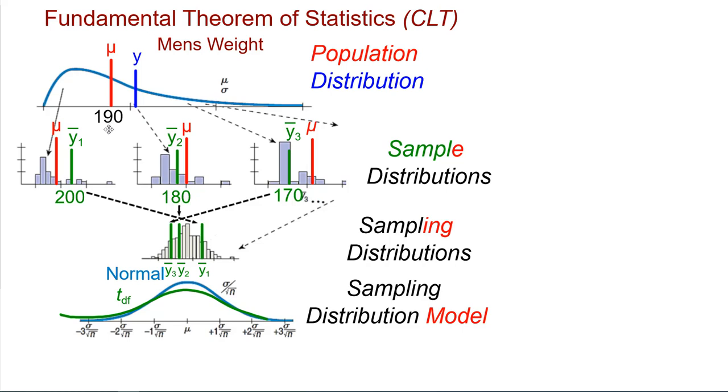We don't know what that is. Our best guess is the 200, which is from our sample. But again, we don't know what the 190 is, so there's no way that we can actually compare, and that's the whole point of inferential statistics. We're trying to find out the population parameters, or create a confidence interval to figure out where those might be based on our sample.